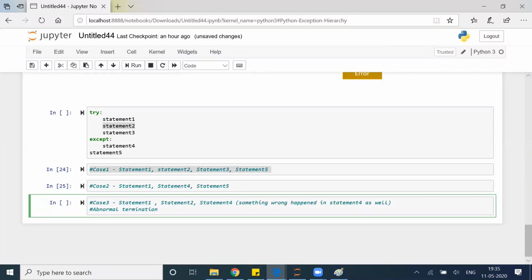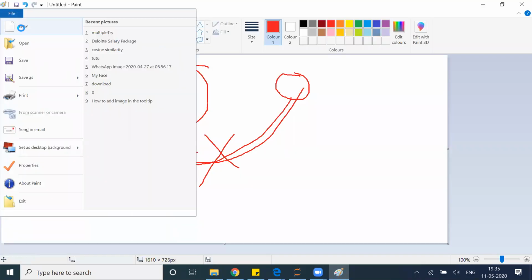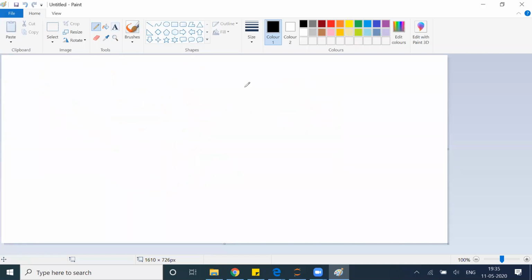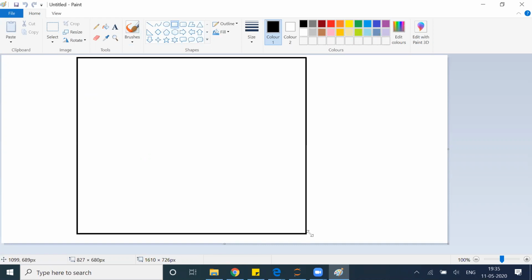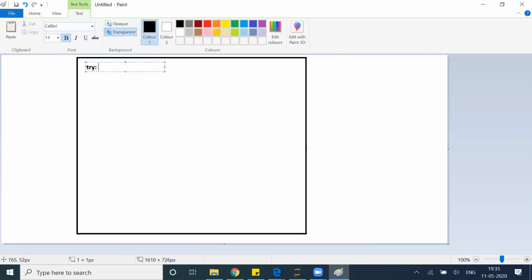Now, let's come to a scenario. Can this be possible? I have a code. I have a try block.